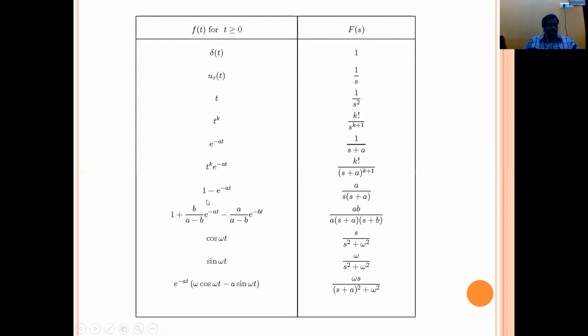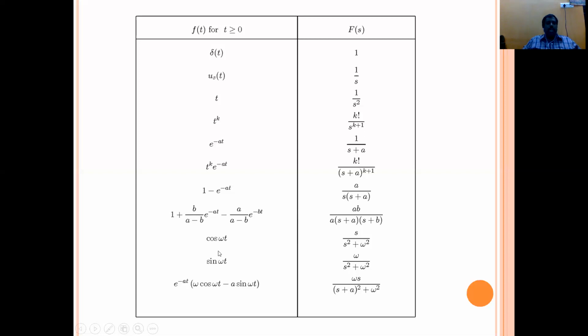Laplace transform of 1 minus e^(-at). Number of times this type of transfer function will come, so to transform these signals is very important. 1 minus e^(-at) gives a/(s(s+a)). For example, if it is e^(at), then s minus a will come. Similarly, for 1 + (b/(a-b))e^(-at) - (a/(a-b))e^(-bt), that gives ab/(s(s+a)(s+b)).